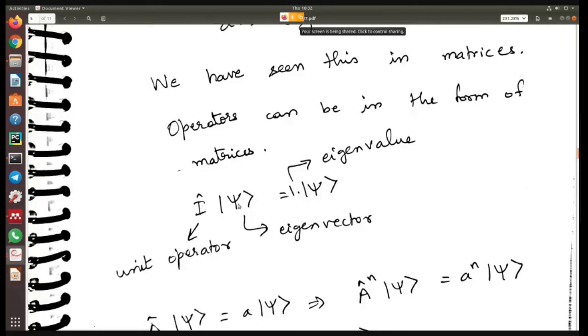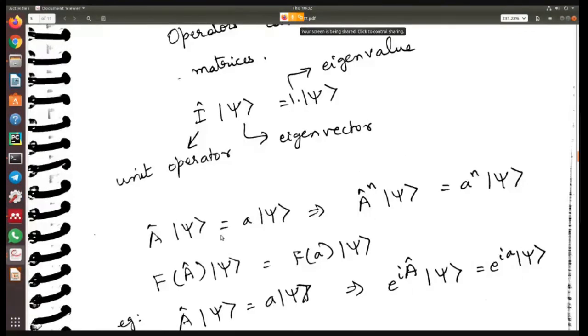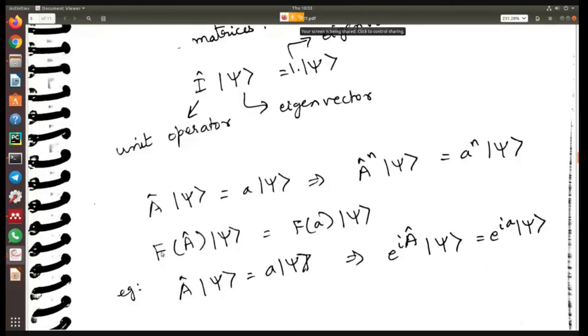All right. So here you can see this is the operator I. If you just multiply I with this vector psi, you'll get 1 times psi. So I is a unit operator, psi is an eigenvector, and 1 is the eigenvalue. This kind of thing we have already seen in matrices. Similarly, if you have A operating on psi, you get small a times the ket psi. If you have A to the power n operating on psi, you get small a to the power n times psi. And if you have f(A), a function of the operator, operating on the ket psi, you get f(a), the function of a, times the ket psi.